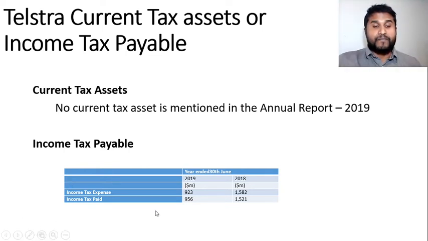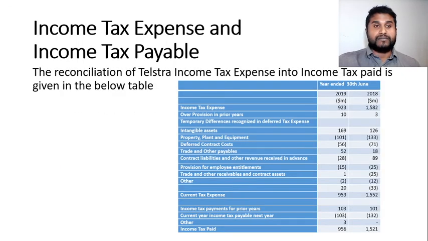For example, this is Telstra's income tax expense and income tax paid for the years ending 2018 and 2019. Income tax expenses and income tax payable. The differences arise when income tax expenses are reconciled to the income tax paid as per the requirements of the voluntary tax transparency code.